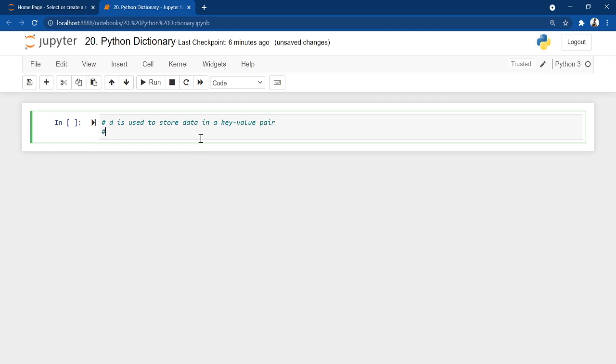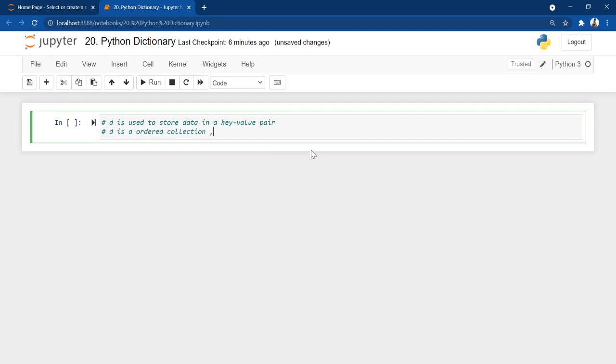And some more things about a dictionary. You can think of a dictionary as a collection which is ordered. Set is unordered, but dictionary is an ordered collection.